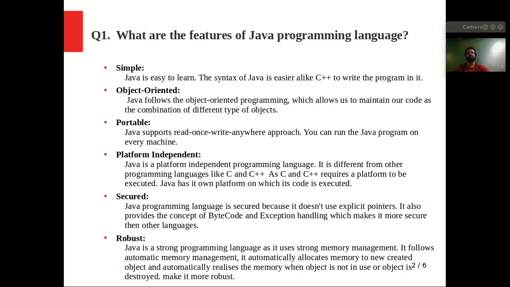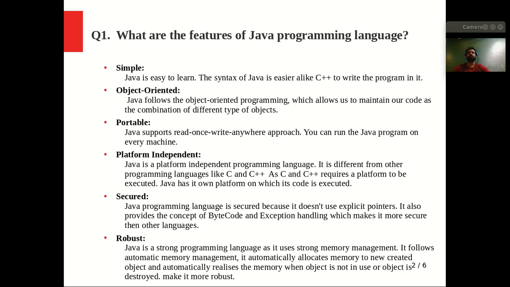The learning curve of Java is very simple, and the syntax of Java is easier to write programs in, like C++. We can easily learn Java as we can get n number of videos on YouTube, and also n number of documents from the internet. So nowadays it is very easy to learn the Java language.